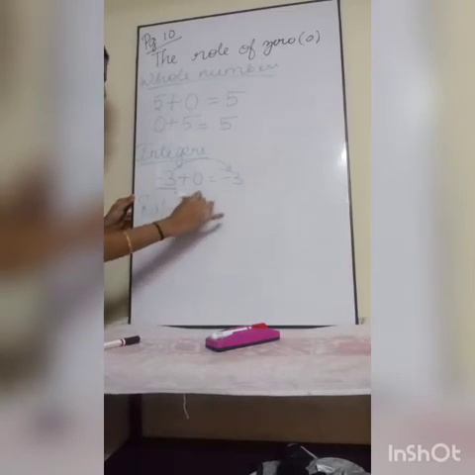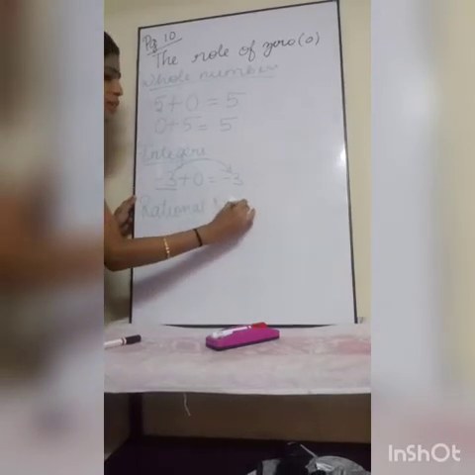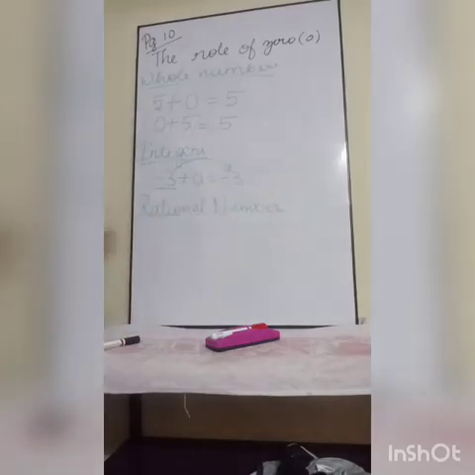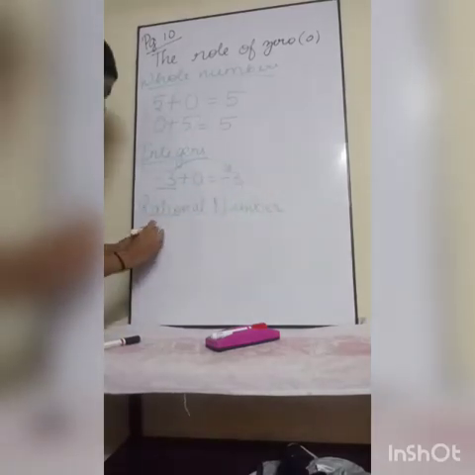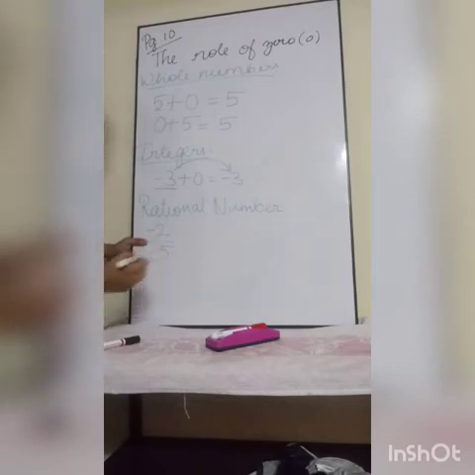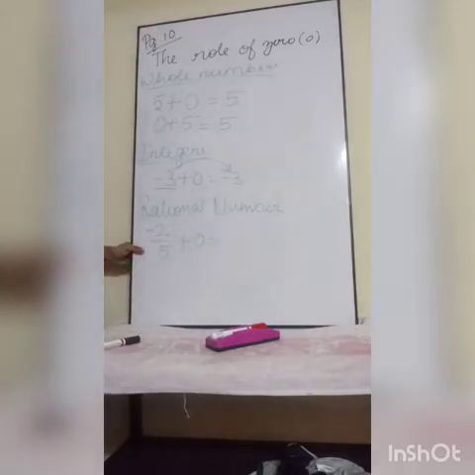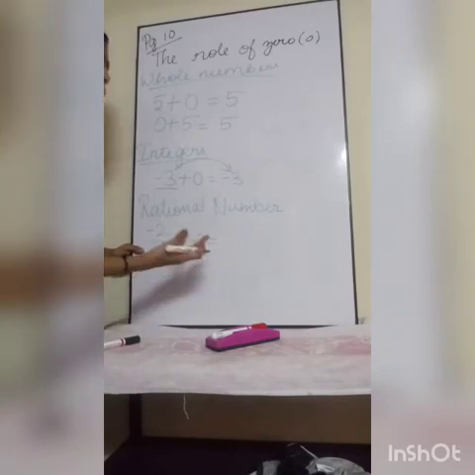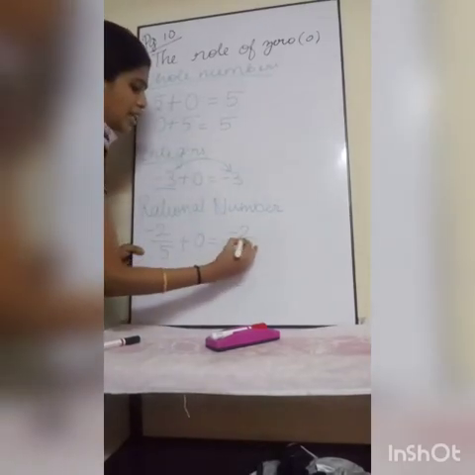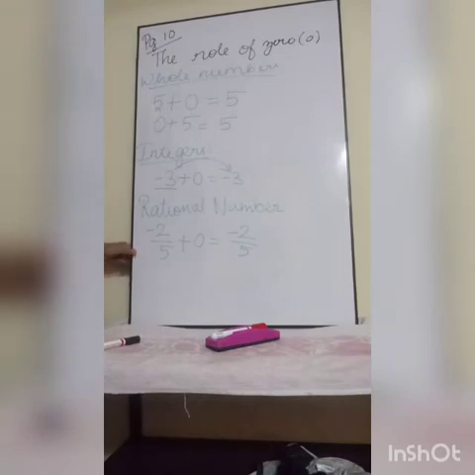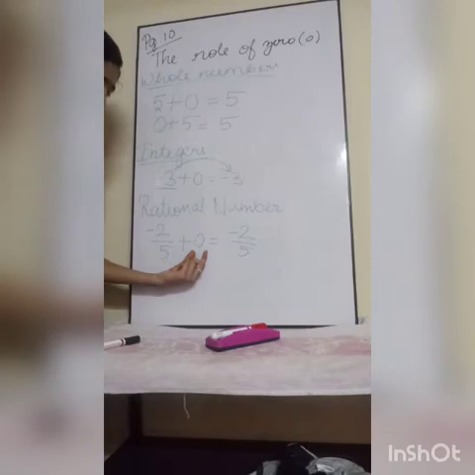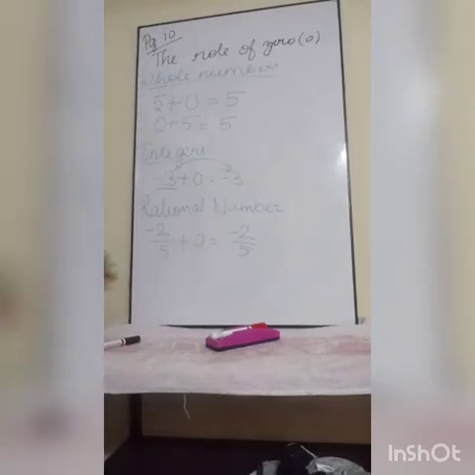Next, rational number. So rational number means what, how will it be? It will be like p by q, right? So I am going to write the rational number minus 2 by 5. Is it a rational number? Yes, it is a negative rational number. Plus 0. So what am I getting? The same. 0 plus anything is the same thing: minus 2 by 5. So in rational numbers also, if you add a rational number with 0, you will get a rational number. So their identity is not changed.